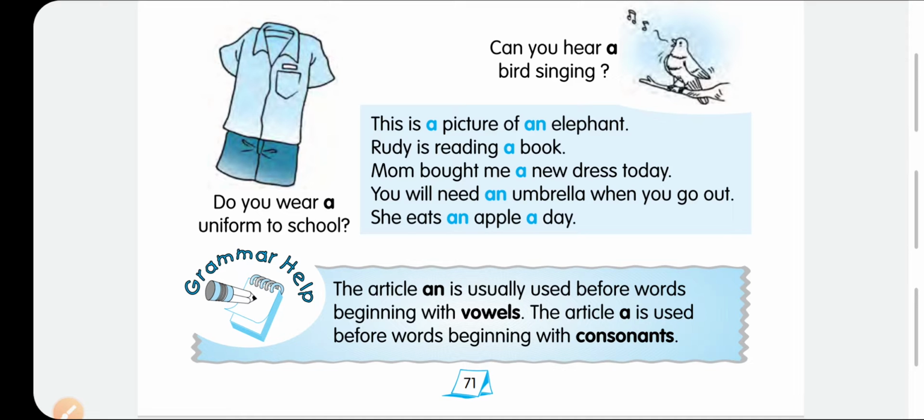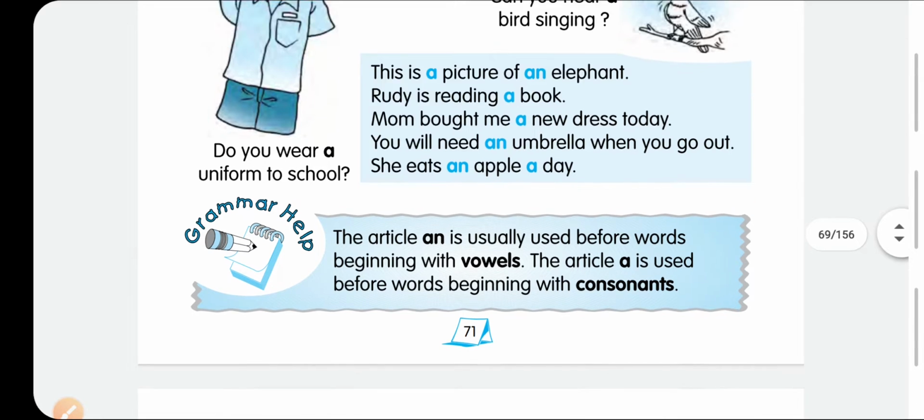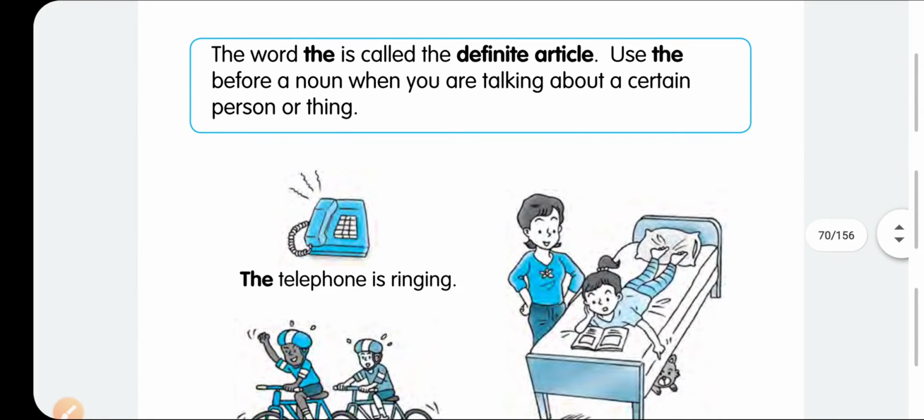The article an is usually used before words starting with vowels, as we have already learned in our previous topic, and a is used before consonants. So a and an are indefinite, but the is the definite article. It is used before a noun when you are talking about a certain person or thing, when you completely have an idea about something.